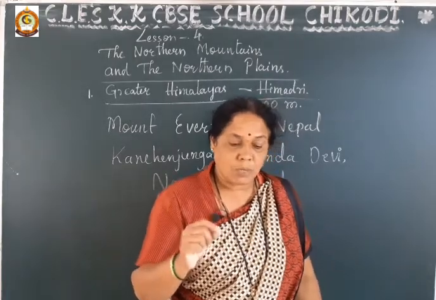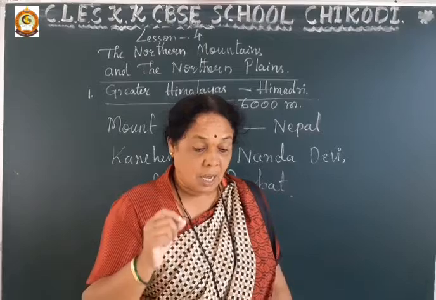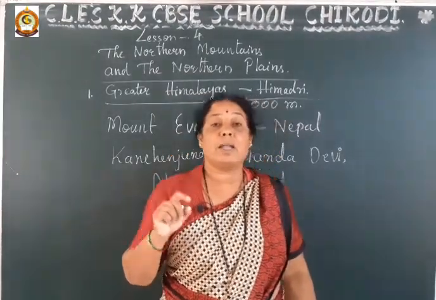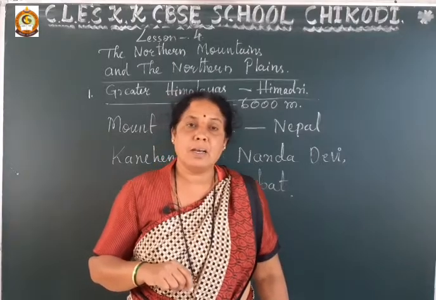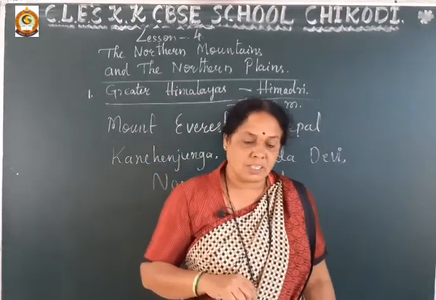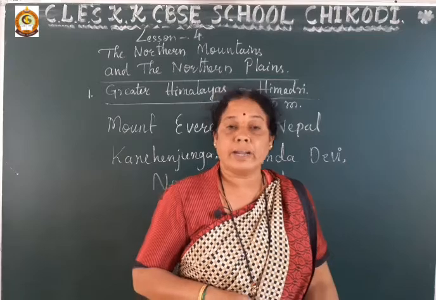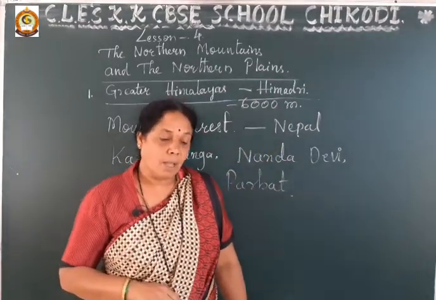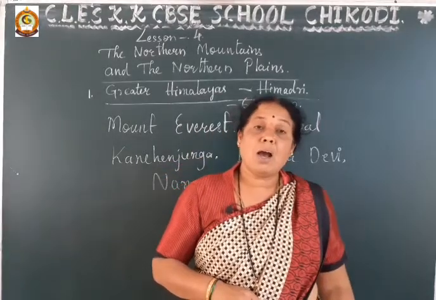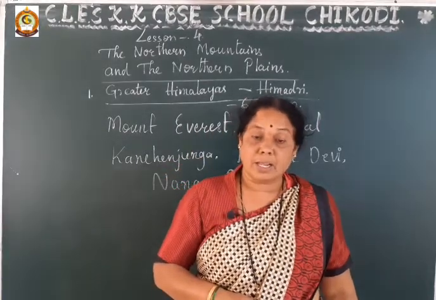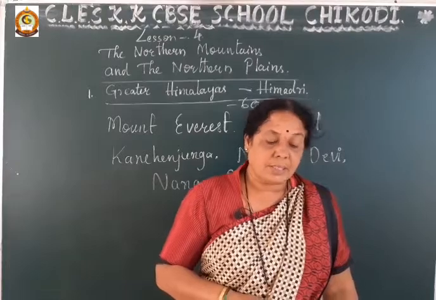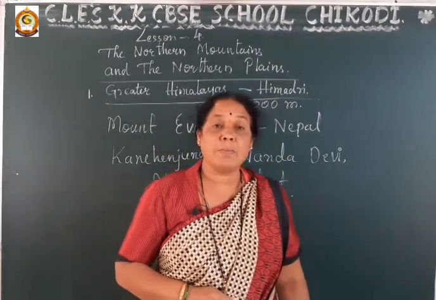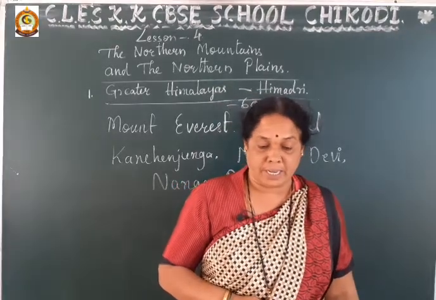Mount Everest, the highest peak in the world, lies in this range in Nepal. And Kanchenjunga, Nanda Devi and Nanga Parbat are also among the highest peaks of the Greater Himalayas or Himadri in India.